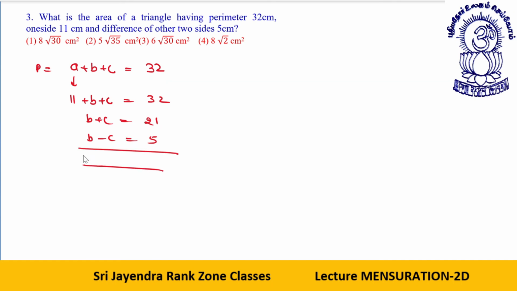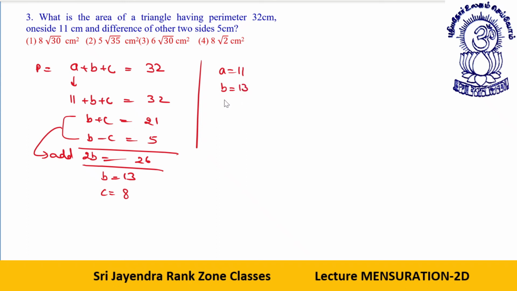In such a case, what will be if you add these two? If I add these two, I get 2B is equal to 26. B comes out to be 13. B is 13. See, B plus C is 21 when C is 8. Okay, so far clear? So we have the three sides as A is 11, B is 13, C is 8. So far clear? Okay.